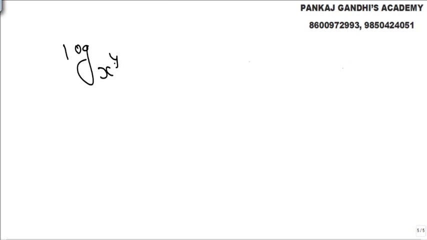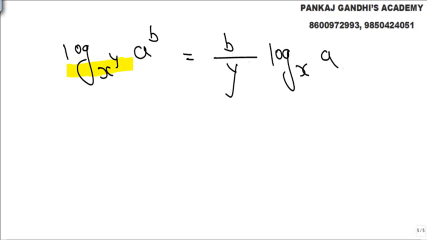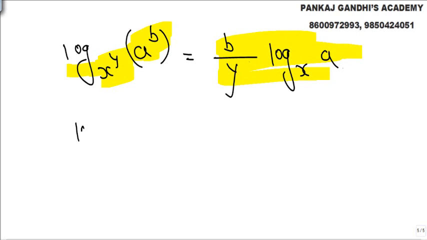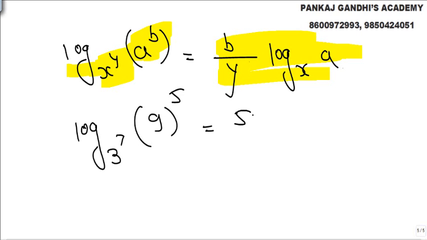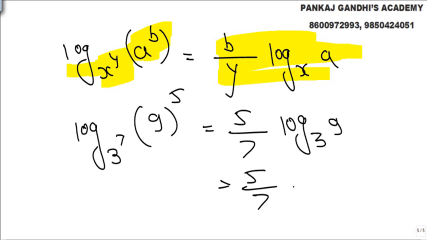Log to the base x raised to y of a raised to b is nothing but b upon y log to the base x a. Base is x raised to y, number is a raised to b. So the property says, if I want log to the base 3 raised to 7 of 9 raised to 5, answer will be 5 by 7 log to the base 3 9, और ये आगे अपने को पता रहेगा 9 is nothing but 3 square, so what is it, 2.